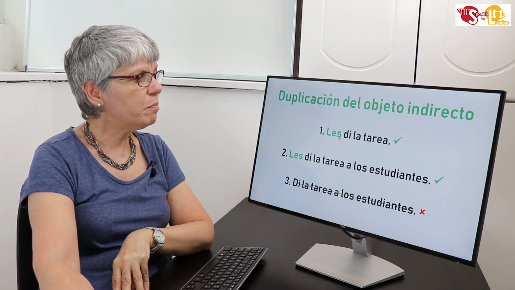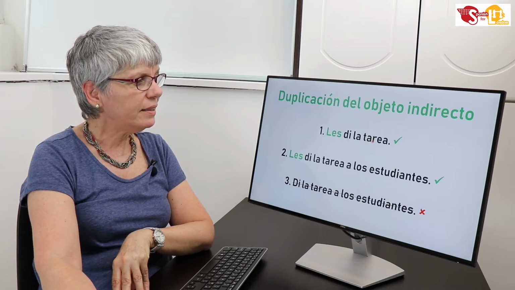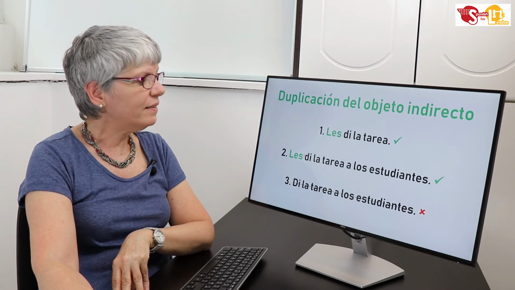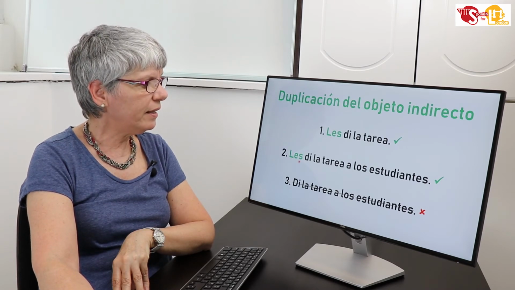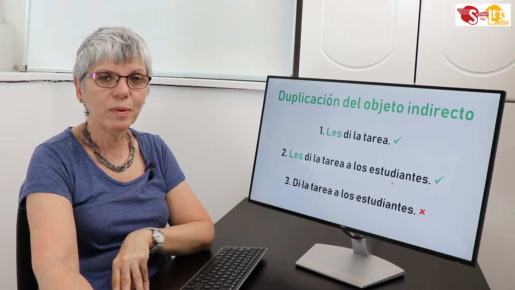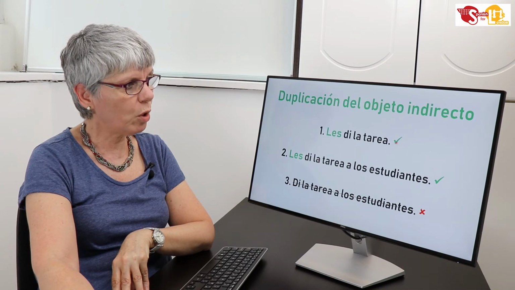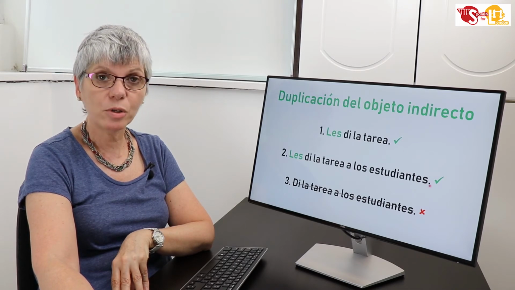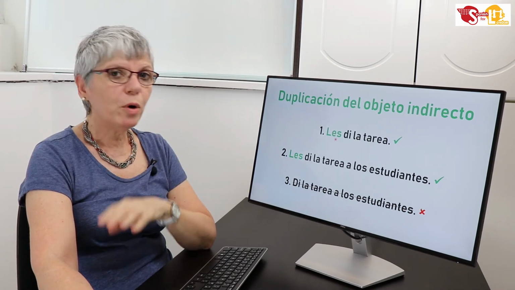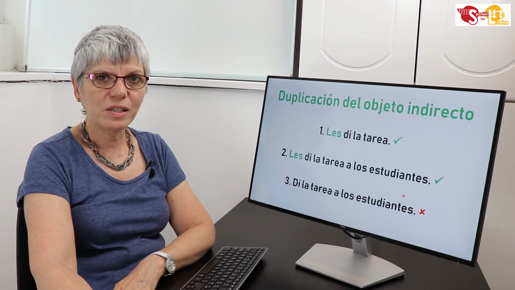Notice that in both cases, I put les. So the indirect object in sentence number 1 is here. And in sentence number 2 is here, but I need to clarify to whom. So to be more precise, I put here a los estudiantes. So both sentences are absolutely correct in Spanish. You can put only the pronoun, or you can put the pronoun and the specification.